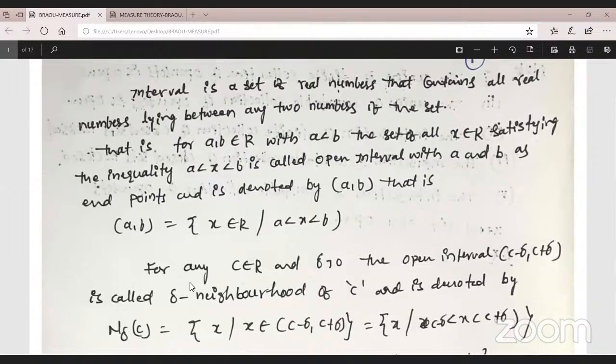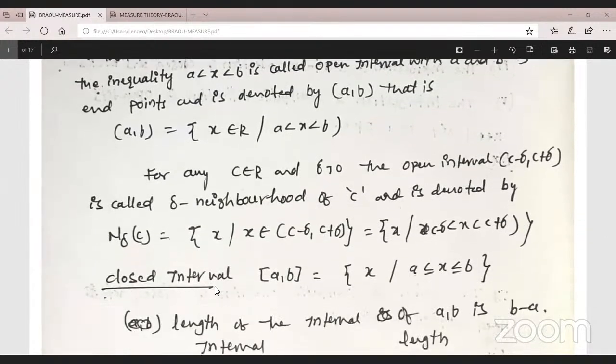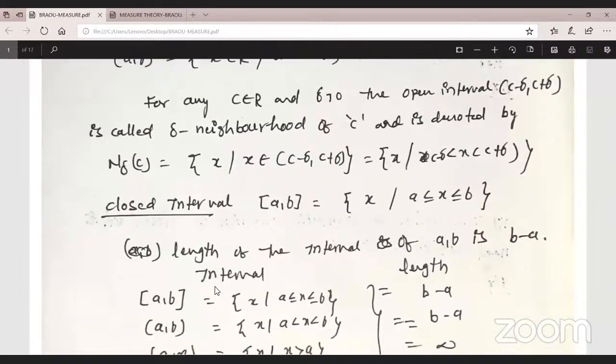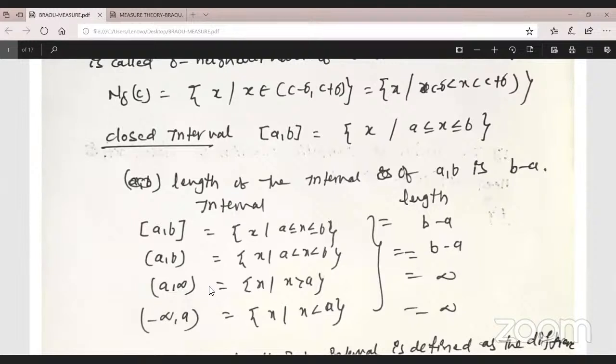What is the interval definition? Starting with neighborhood, closed interval, and open intervals, semi-closed and semi-open. Just observe this one. What do we observe here? Length of this one. This is the length. Length of this one. What about this one?